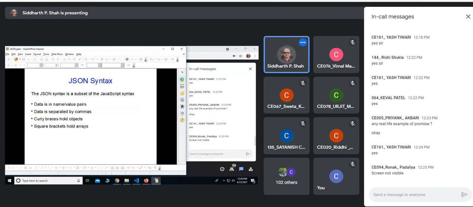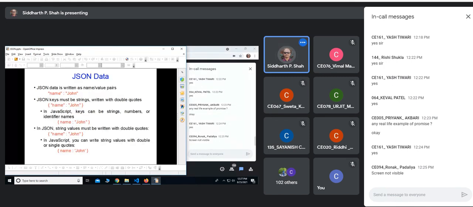Now syntax, so it is a subset of JavaScript syntax because it is nothing but a JavaScript object basically. So data is in name value pairs like we have in JavaScript objects. Every name value pair is separated by commas. Curly braces hold the objects and square brackets hold the arrays. So you can see that this is how you can provide a name value pair.